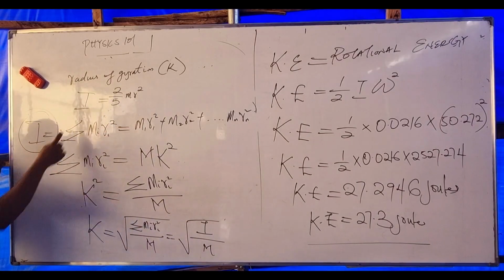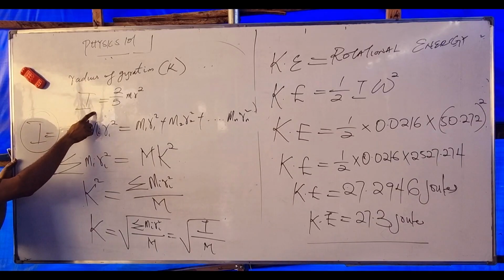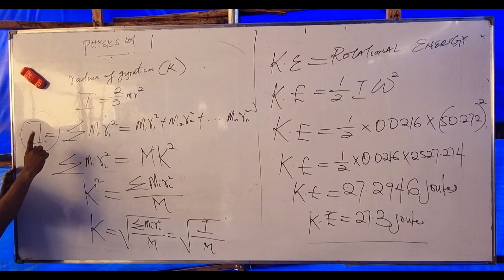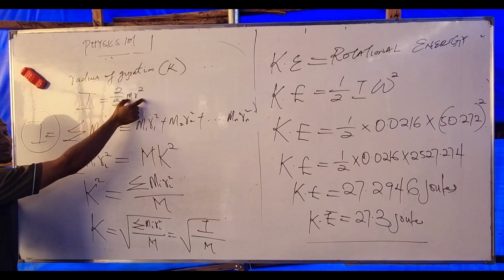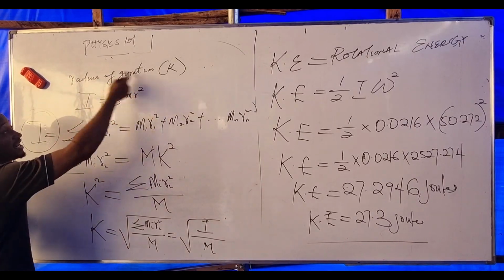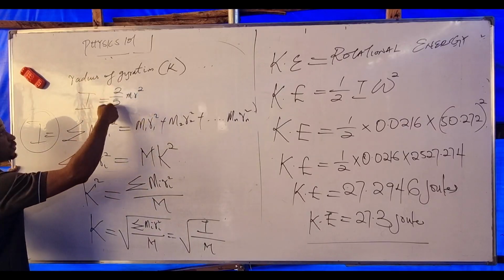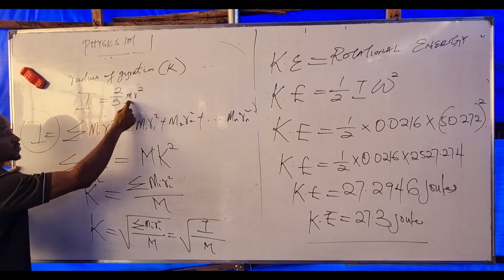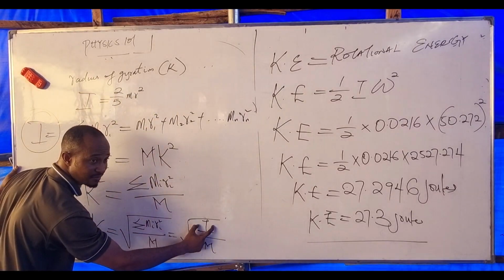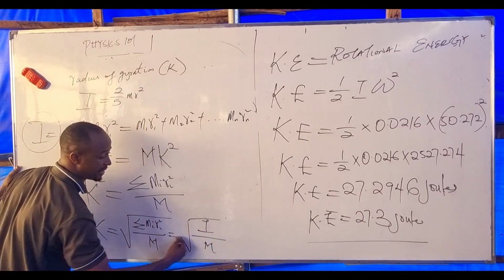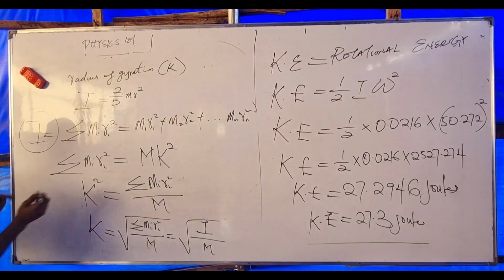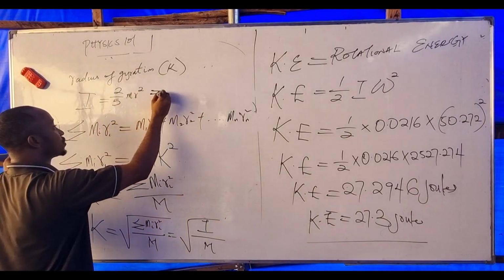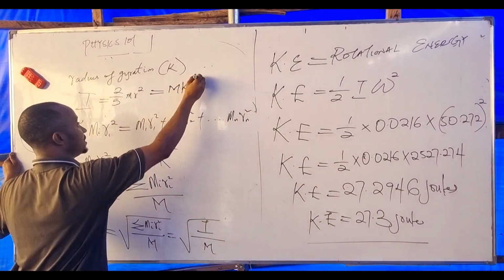For this, we have a sphere. The inertia of a sphere is 2/5 MR squared. To find the radius of gyration of this, we substitute 2/5 MR squared as I, then divide by M. Or you equate this to M K squared.